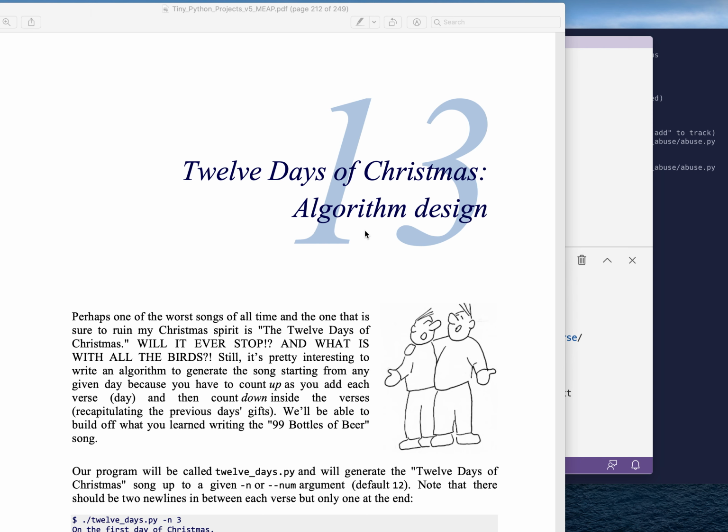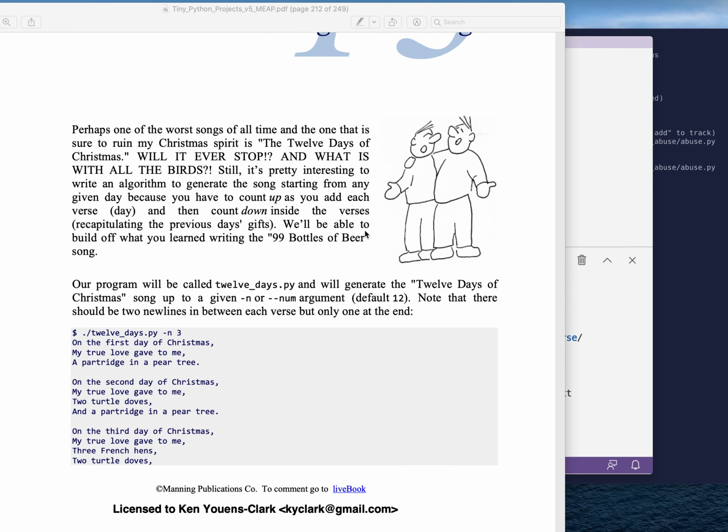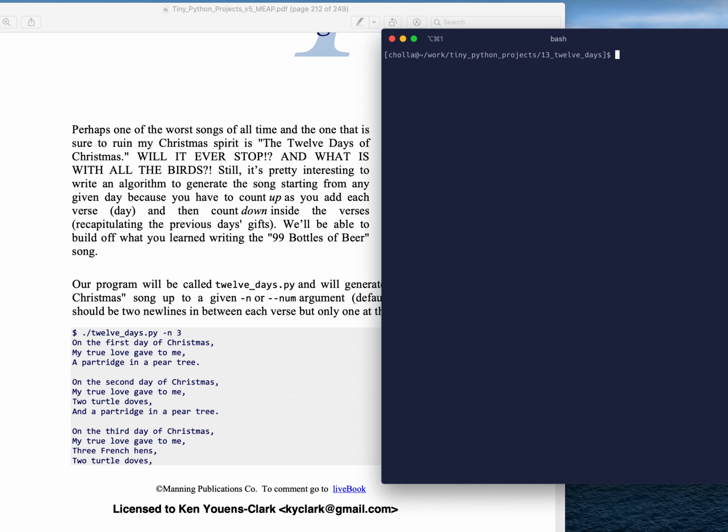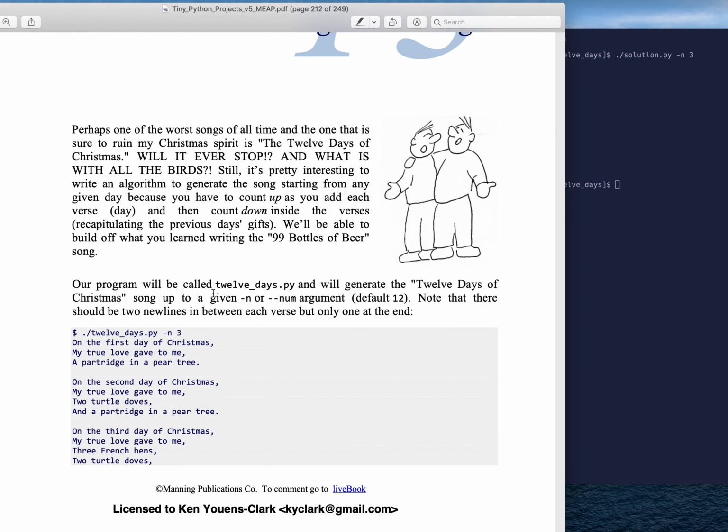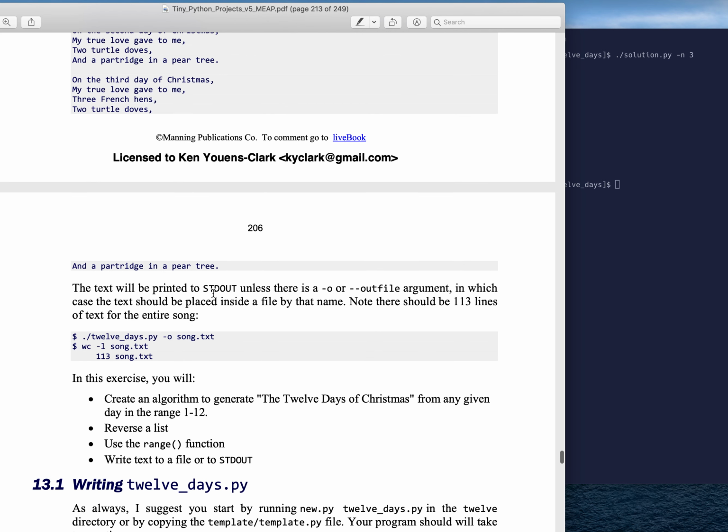So given the number 3, for instance, we're going to start on the first day of Christmas and then sing up to the third day of Christmas. But then inside of each verse, we have to count back down to reiterate all the gifts that were created before. So if we run the solution with -n 3, it starts on the first day and then sings the second day, which recapitulates the first day. And then it goes to the third day, which recapitulates the second and the third. So I find that kind of interesting. I thought this could make for a fun program.